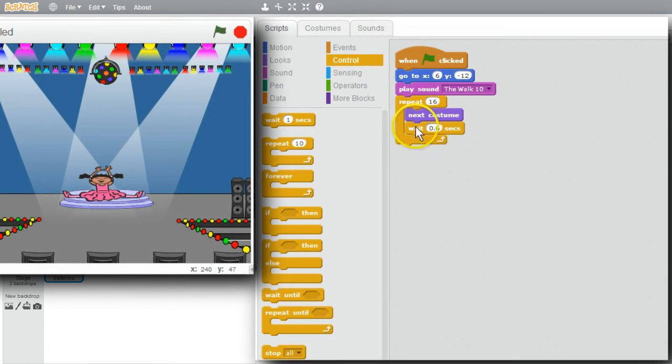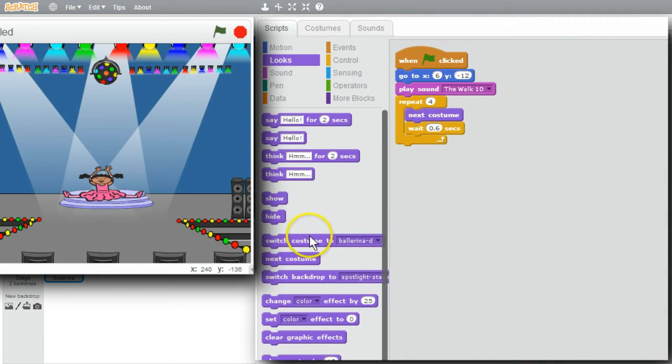Instead of cycling through the costumes, I'll make my own sequence. I'll work with 4 beats. 16 divided by 4 is 4. I want to select my own costumes. Go to Looks, Switch Costume.